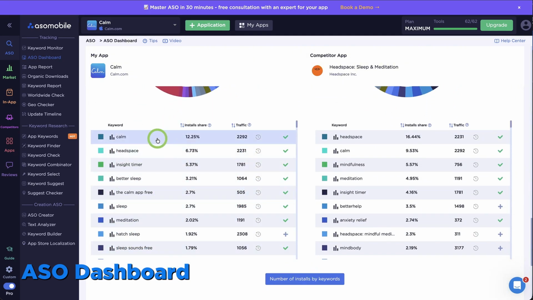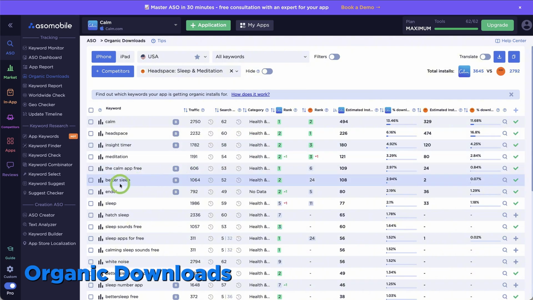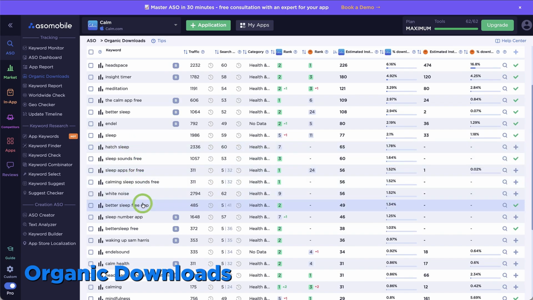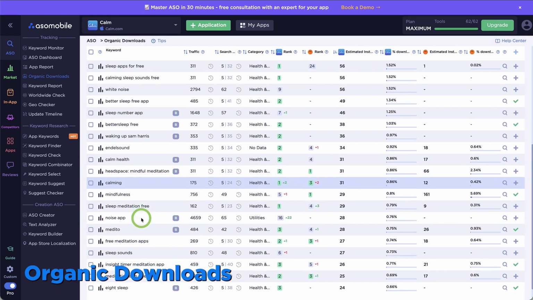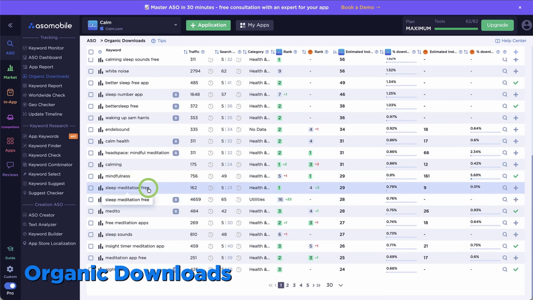Sleep and its variations account for about 20% of Calm's total organic traffic. Sleep sounds, sleep meditation, sleep stories, that's their territory. They entered this cluster a long time ago and built the entire product around it. Sleep stories, collaboration with famous people for voiceovers, and a separate section in the app. The keyword strategy and product strategy are aligned.